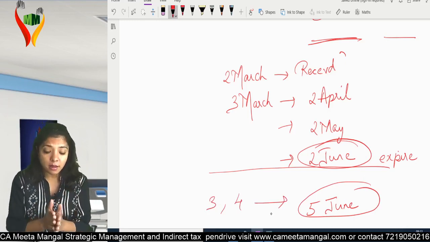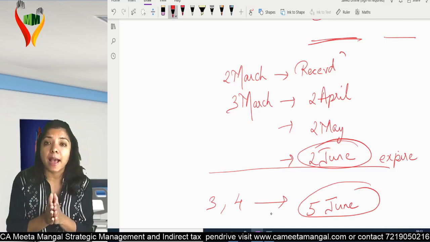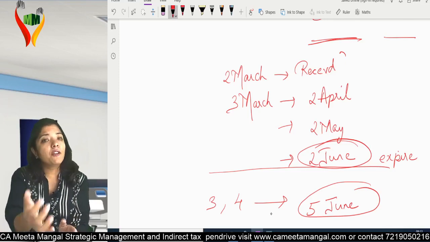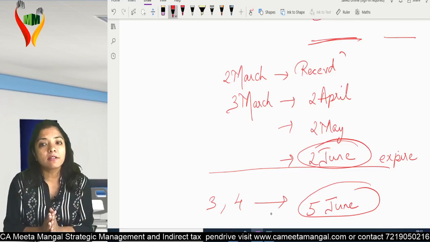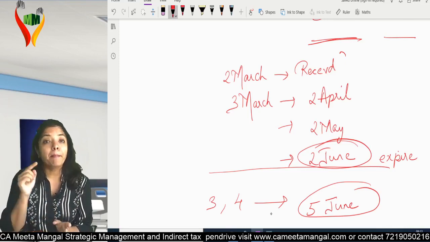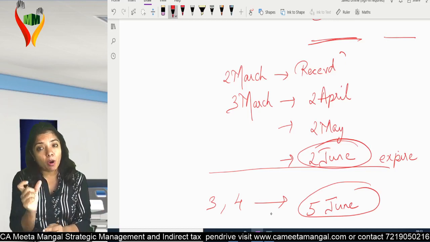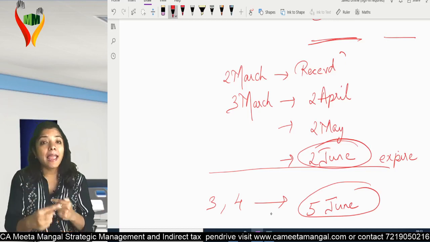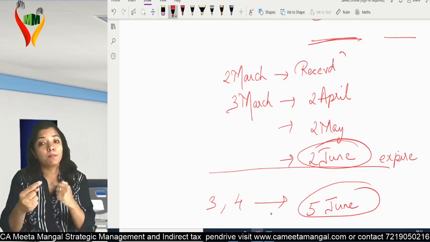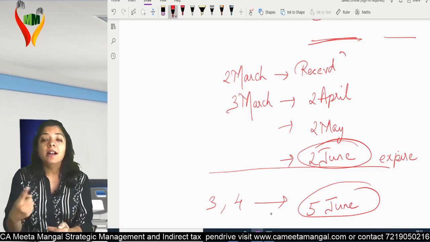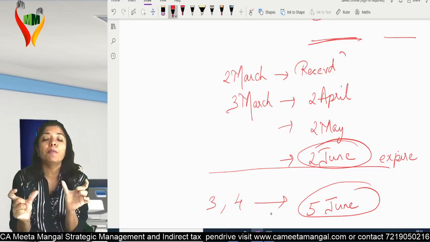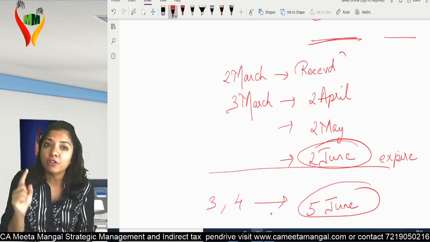What they're trying to say is, when the department receives the application, if from that date within 3 months you get the refund amount, no interest will be paid by the department. But if you don't get the refund amount within that 3 months period, then the day when the 3rd month expires, from the next day till the date you have got the refund amount, for only that much period the department will be paying you the interest.